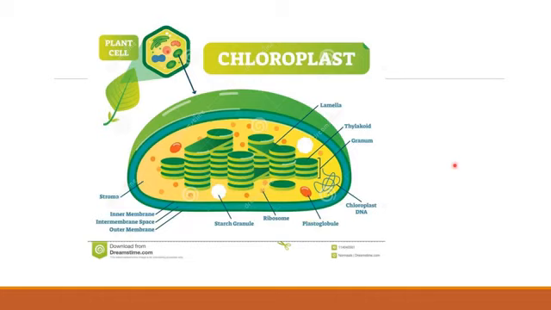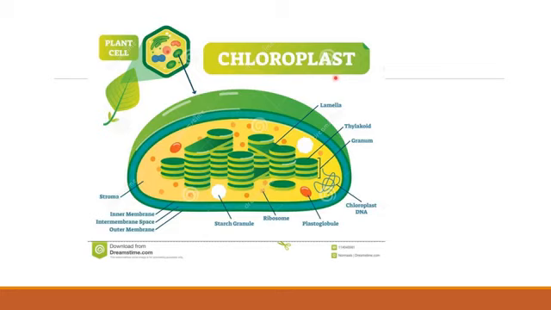Autotrophic nutrition, as we know, takes place in green plants and even in certain bacteria. We are going to concentrate on green plants. In autotrophic nutrition the plant makes its own food. There is no process like digestion. It is the formation, the manufacturing of food. Now this food is manufactured in a particular organelle present in the plant cell. This organelle is the chloroplast. Chloroplast is a part of the plastids.